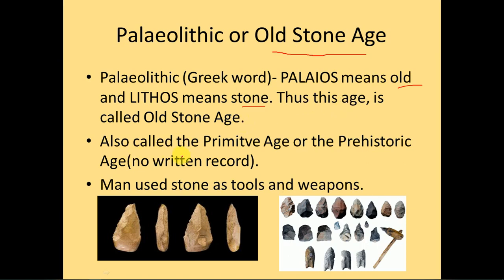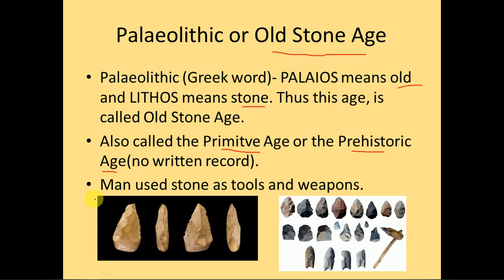Now students, Paleolithic Age is also called Primitive Age or the Prehistoric Age. Right? So, Primitive Age or the Prehistoric Age. In the last chapter, students, we read that prehistory or the prehistoric age does not have any written records. It only has archaeological records, and there are no written records of the prehistoric age.